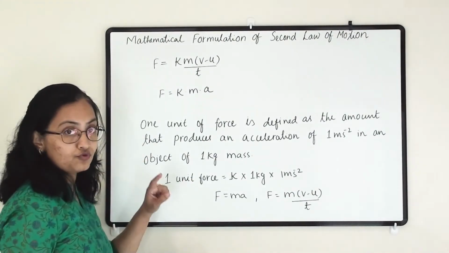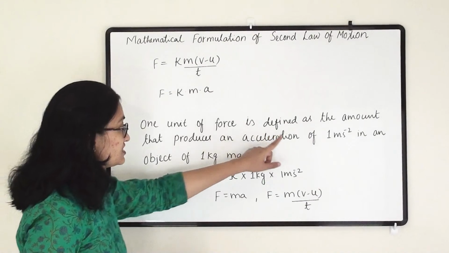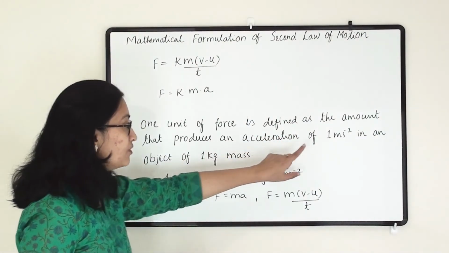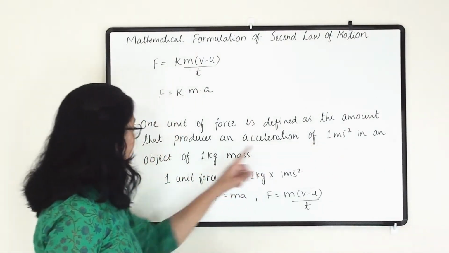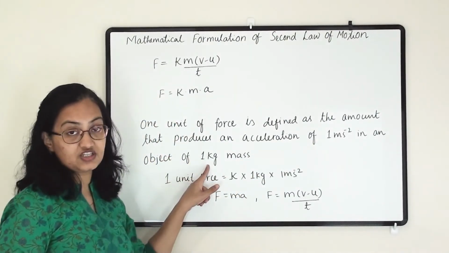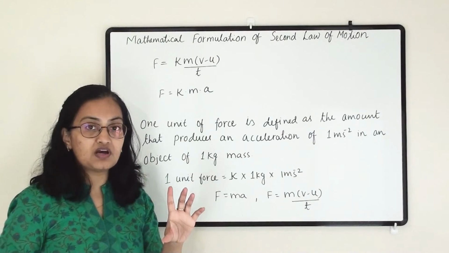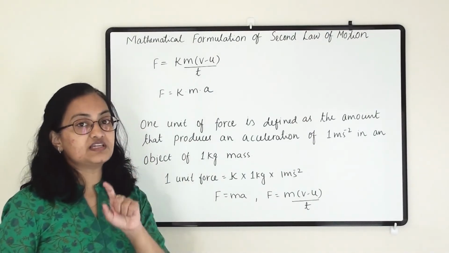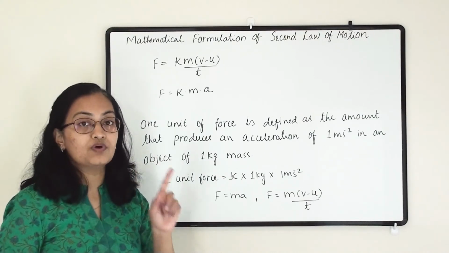So what is a unit force? One unit of force is defined as the amount that produces an acceleration of 1 meter per second square in an object of 1 kg mass. So for 1 kg mass, 1 unit force produces 1 meter per second square acceleration.